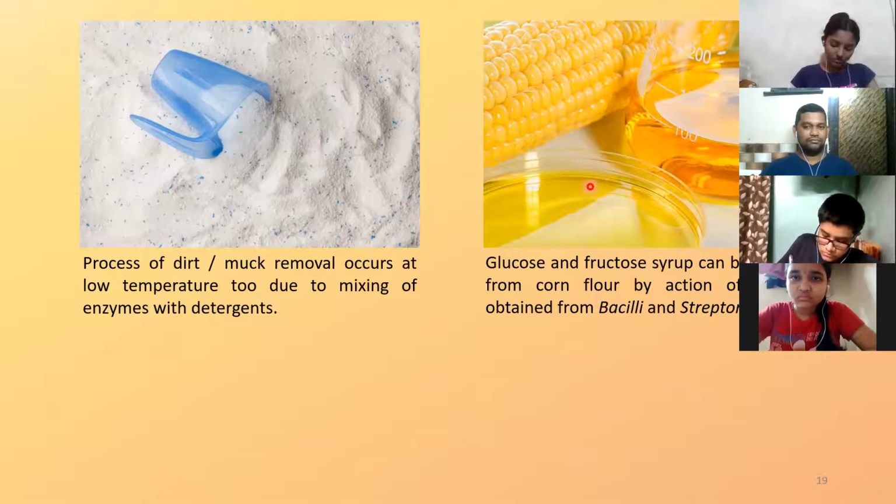Corn flour, which contains mainly starch, can be treated with enzymes obtained from bacilli and streptomyces, and you can get glucose and fructose syrup. They are useful in various places, like in the production of various sweets and confectionaries.